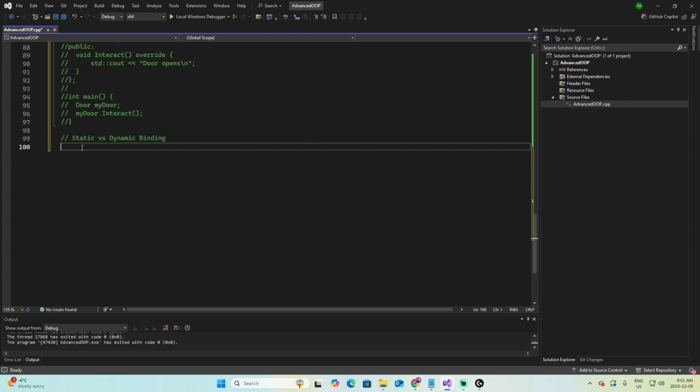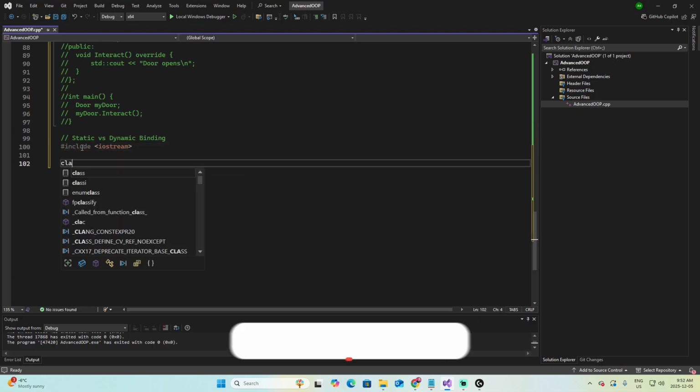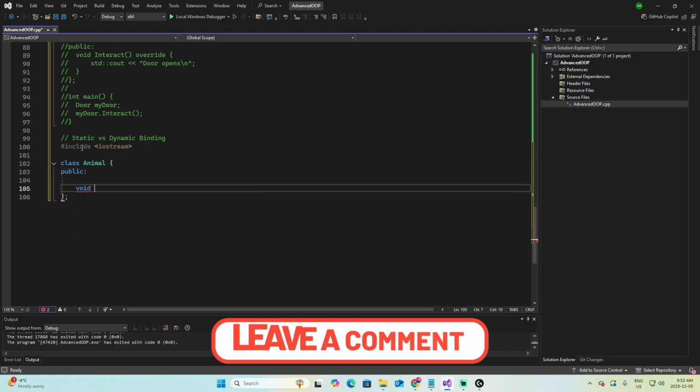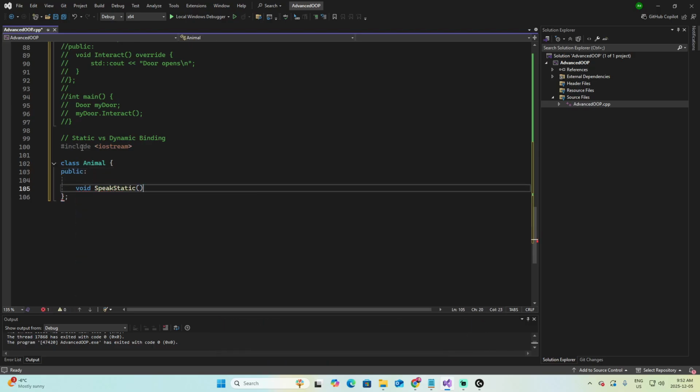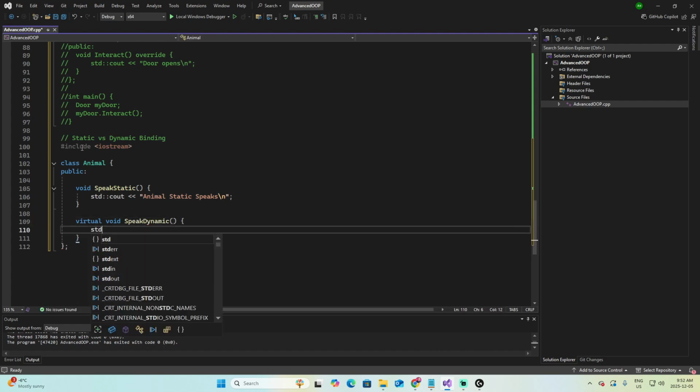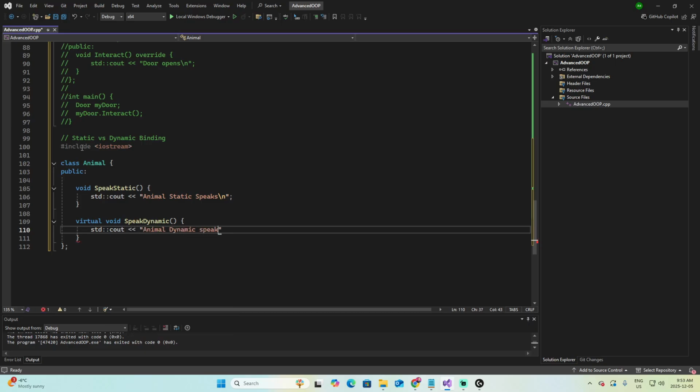Let's create this example. It is a bit longer but essential. First, I'm going to include iostream, and let's start with the class Animal. Public section, a void speakStatic, std::cout "Animal static speaks", and another virtual void speakDynamic, std::cout "Animal dynamic speaks".